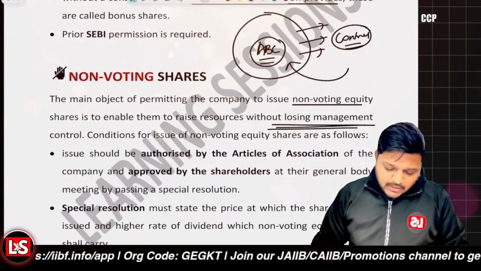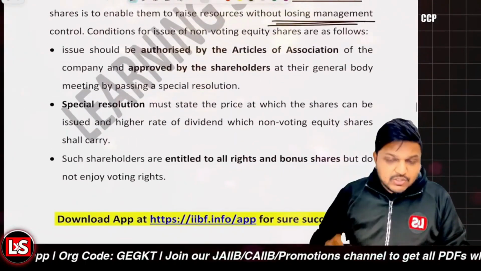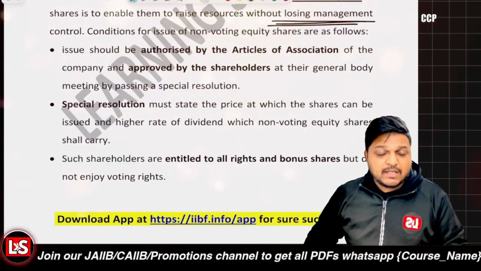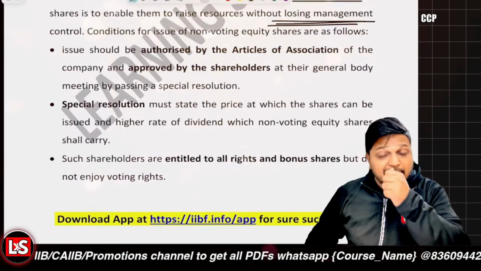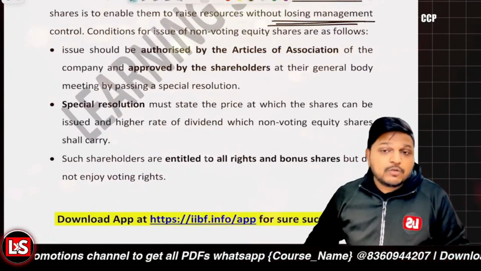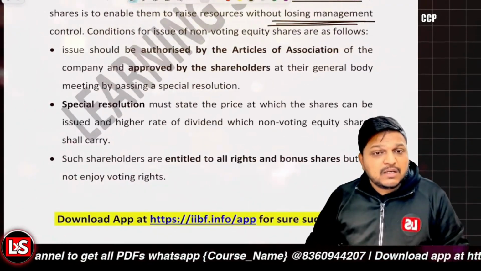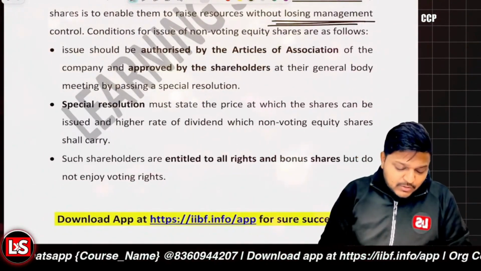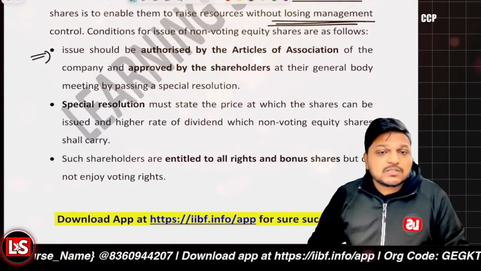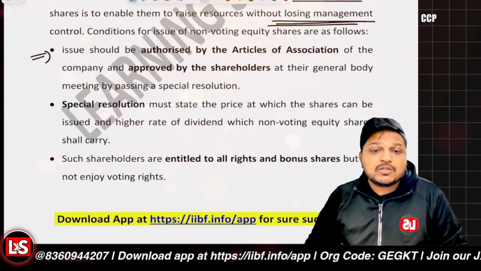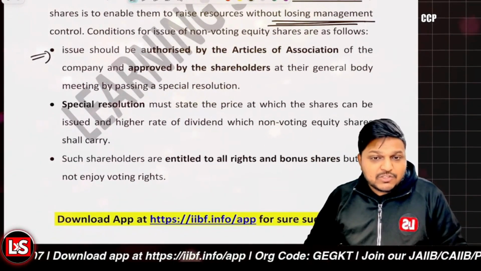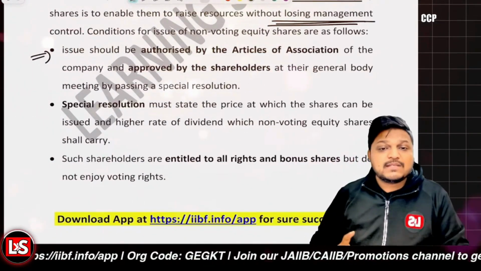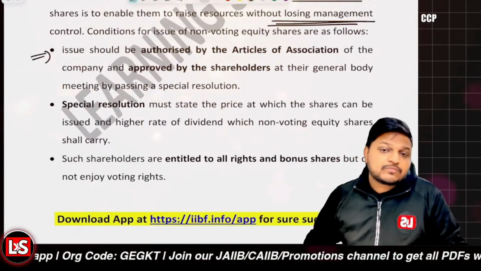But there are some restrictions or conditions related to the non-voting shares, right? First of all, it should be authorized by the articles of association and should be approved by the shareholders in the annual general meeting, right? Only then it can be issued. Only then you can be issuing the non-voting shares. And further, a special resolution is to be passed.